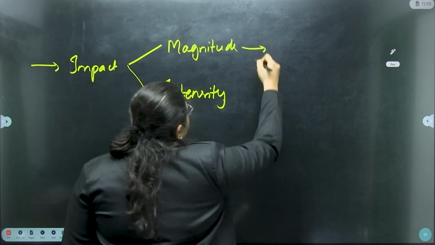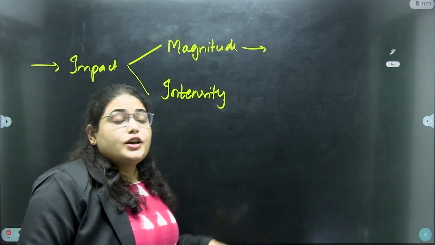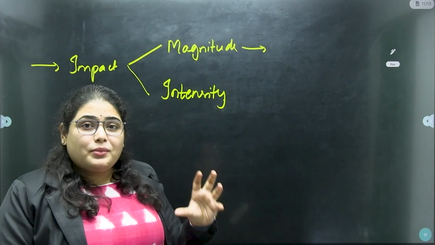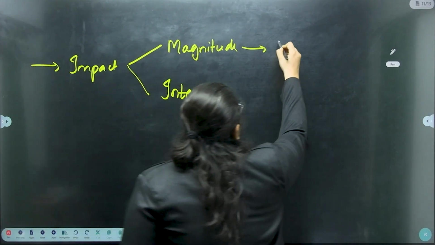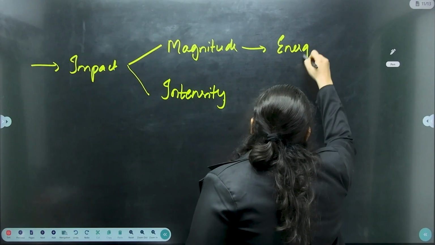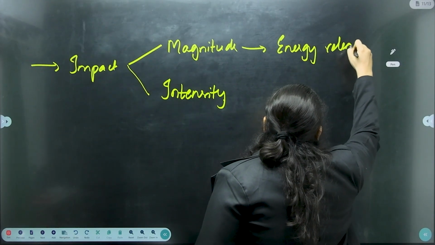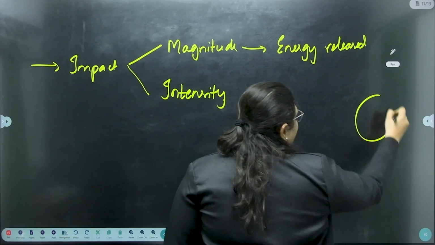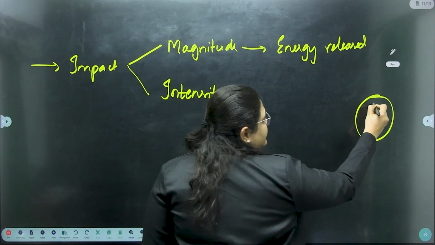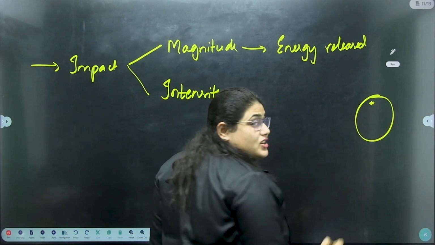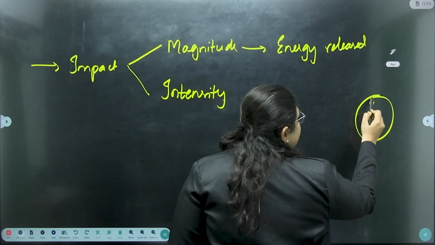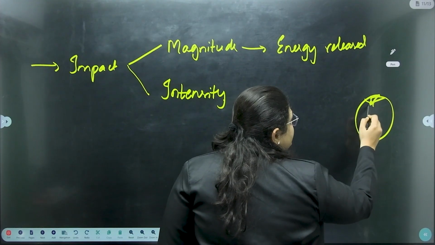So what is the magnitude of the earthquake? Magnitude is nothing but the calculation of energy released. We all know in the interior of the earth, let's say at this point, the energy is released. This energy will move in all directions, right?